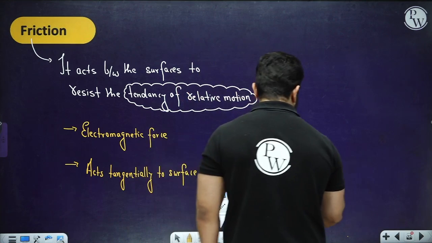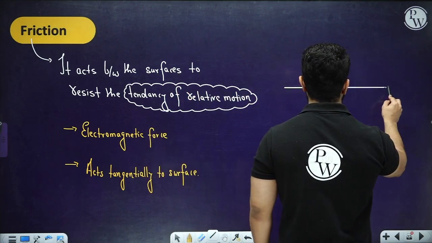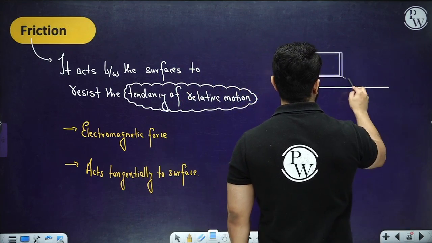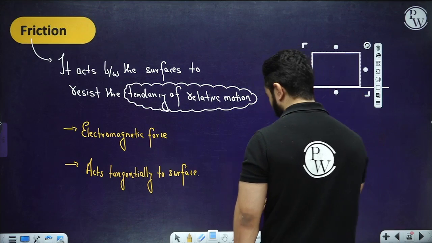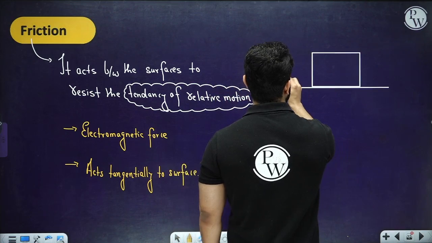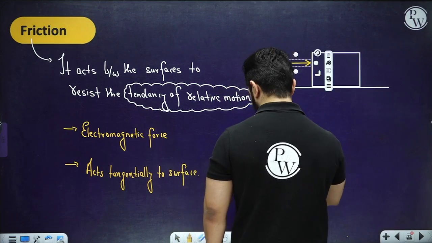So, quite easy things. Let's suppose we have got a rough surface over here. We have got a block kept on this surface, and an external force acting on this block in this direction.